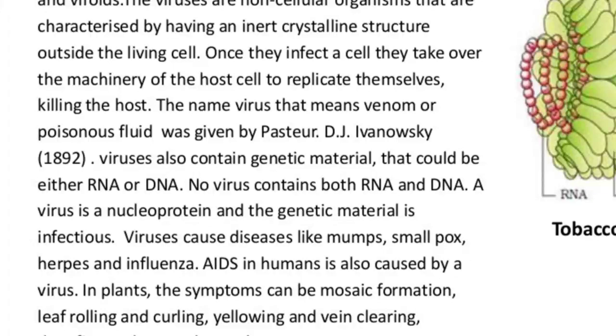Viruses can cause many diseases in human beings and in animals also, such as mumps, smallpox, herpes, influenza, and AIDS, which is a very common disease, caused by the HIV virus. In plants, the symptoms can be mosaic formation, meaning there is bending, and brown colored patches develop on the surface of the leaf. The leaf will be rolling or curling. Sometimes there is yellowing, meaning the lack of chlorophyll, and sometimes the veins are clearing.